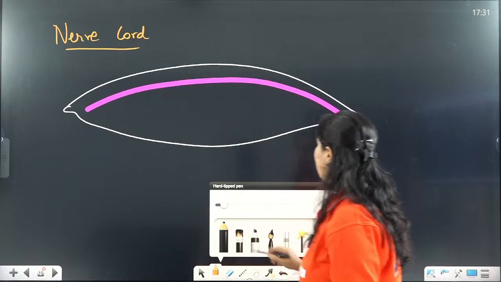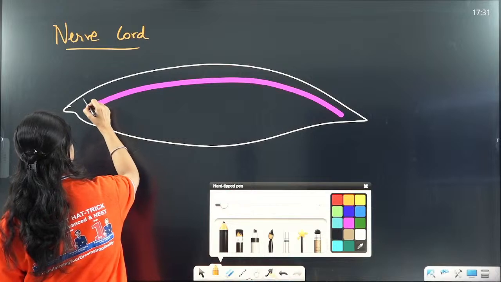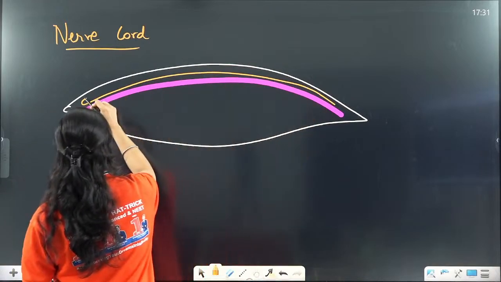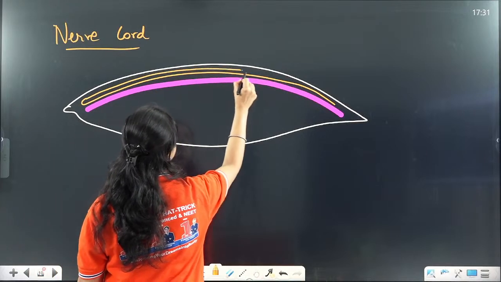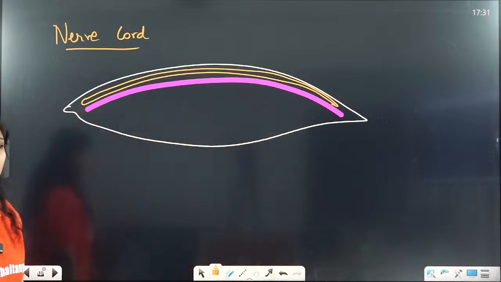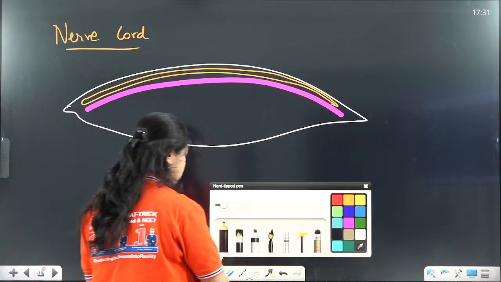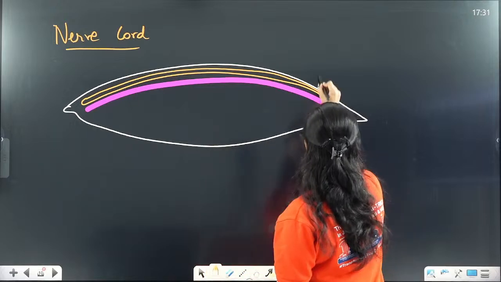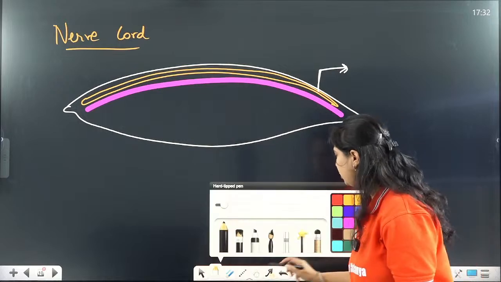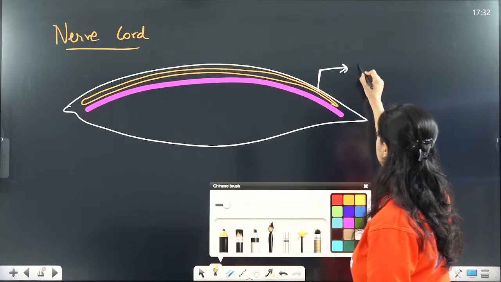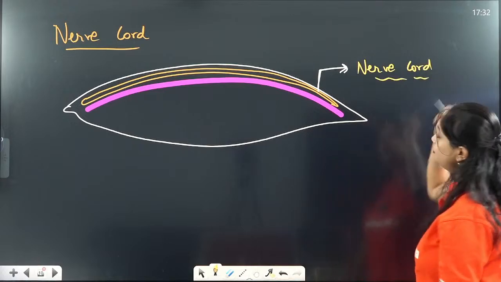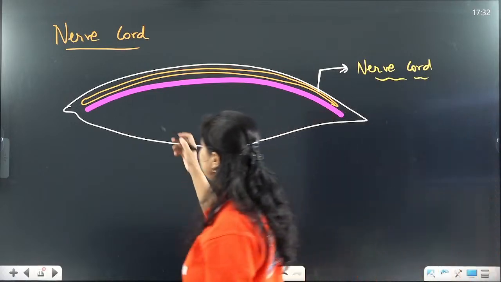Now, towards the dorsalmost part of the body, there is one more hollow structure present. This hollow, dorsally located structure is called the nerve cord. What are the characteristics of the nerve cord? Where is it located?